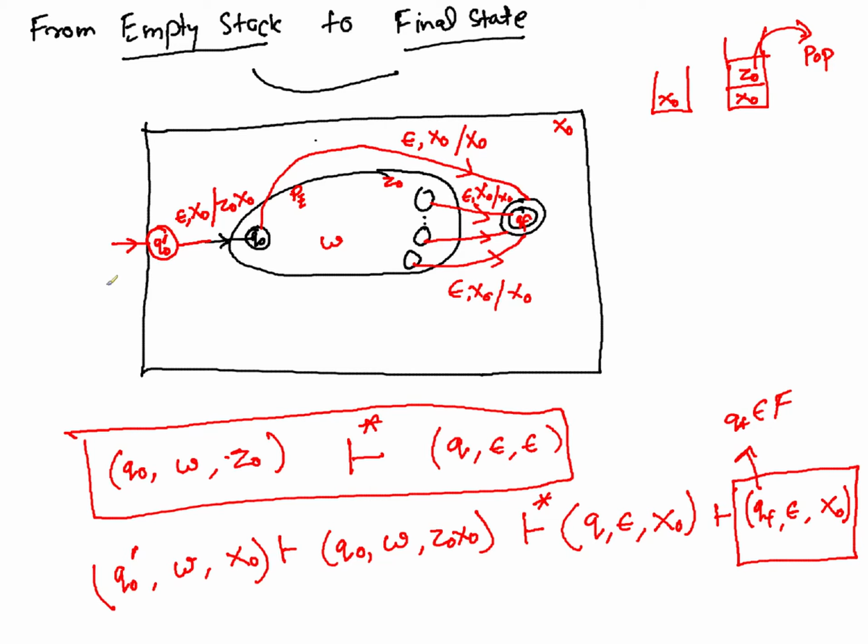So why does this whole construction hold? There are three important properties that you should know about PDAs. Proving them is very simple, you can very quickly prove it, and let me write them one by one.